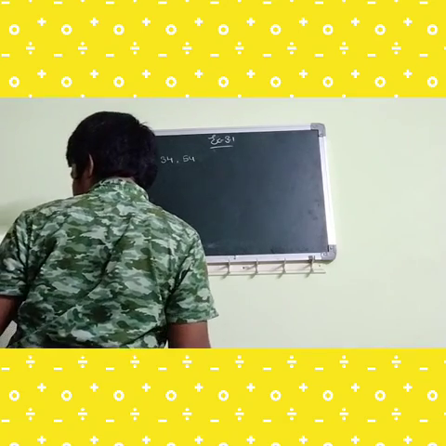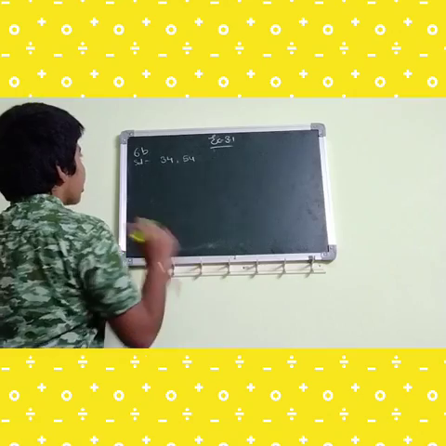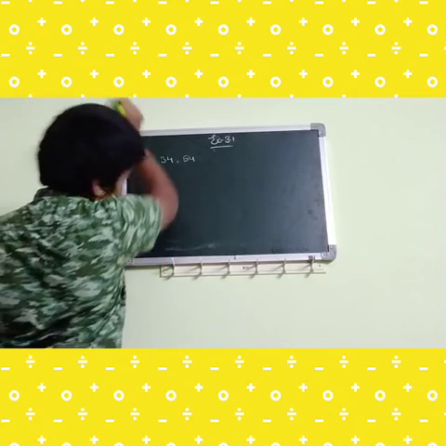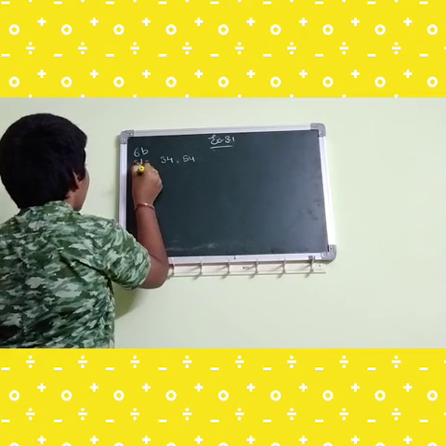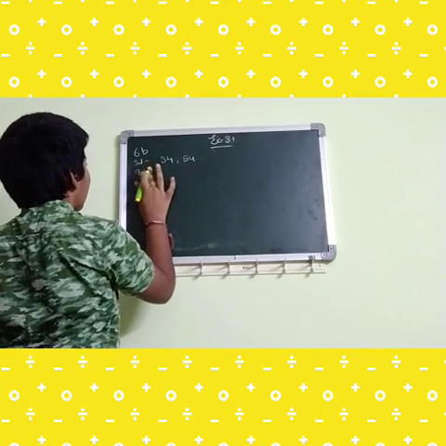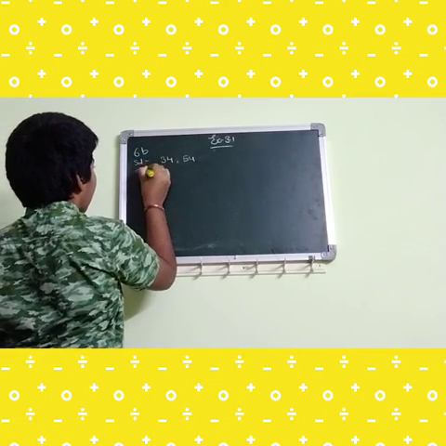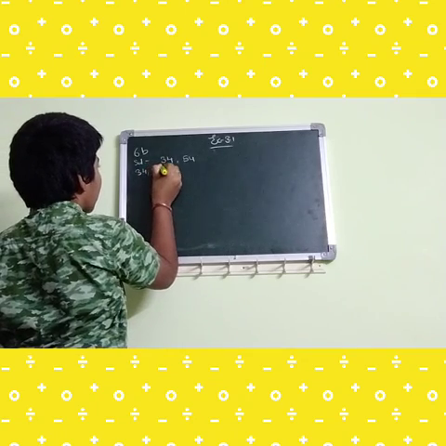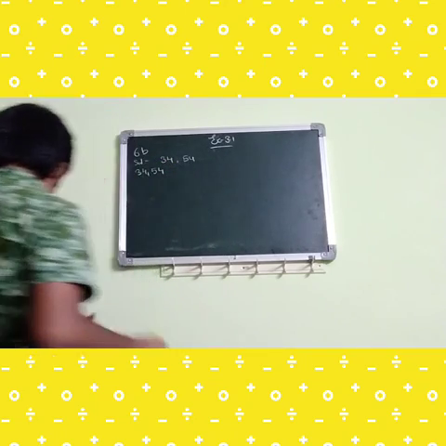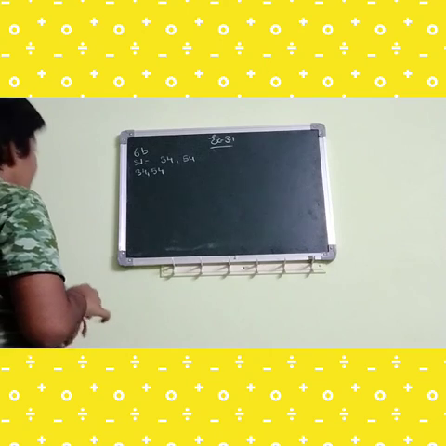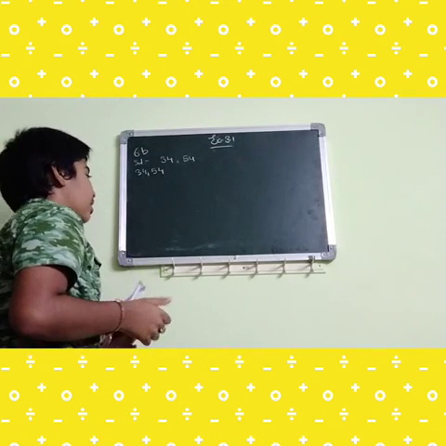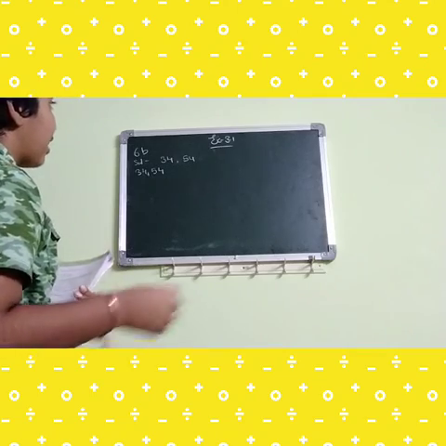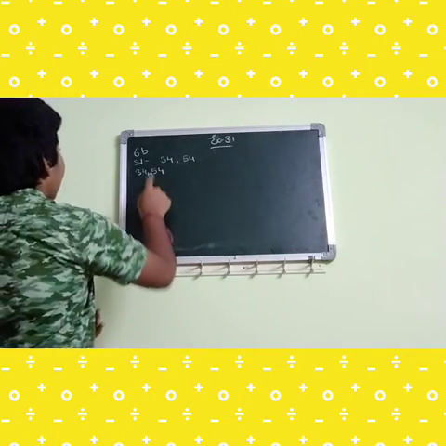Let's check the numbers. First, divisibility by 2. So 34 and 54. What is the divisibility rule? 0, 2, 4, 6, 8 should be in the ones place.